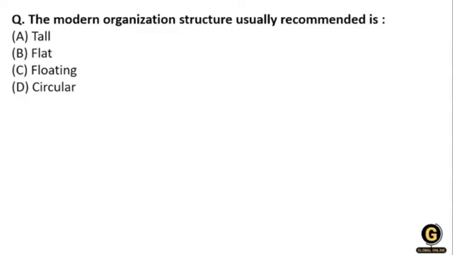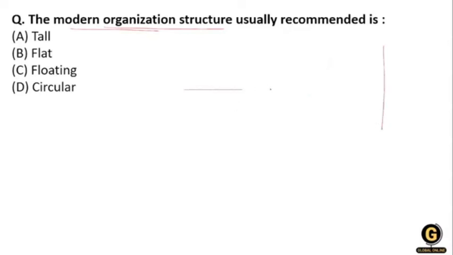Now the next: the modern organization structure usually recommended is tall, flat, floating or circular. What will be the right answer? Tall means that, in this way.